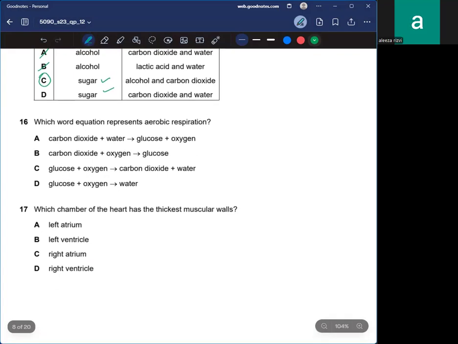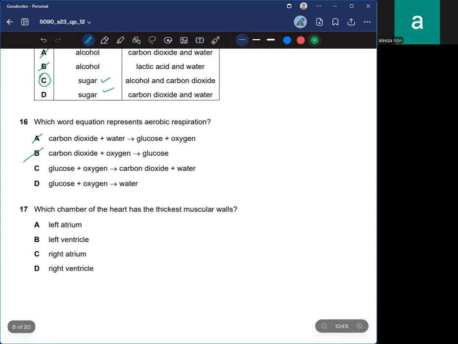Which word equation represents aerobic respiration? So we know that in aerobic respiration, oxygen is required. Glucose is broken down, and oxygen is required. So the options with glucose and oxygen on the reactant side would be right.